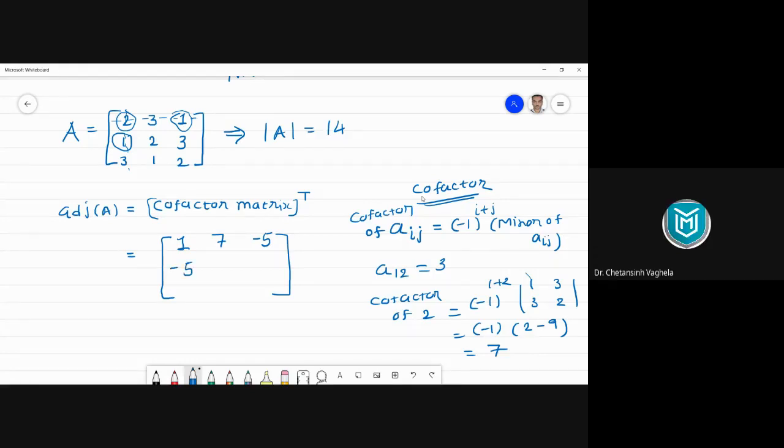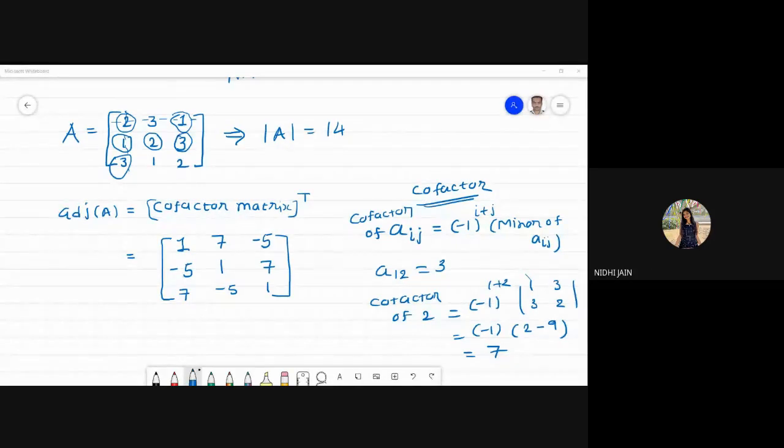Now for this diagonal entry 2, 0. 0, really? I have doubt in this. Sir, what about others? 1. Sorry. 1. Yeah, one. Yeah, that looks correct. Yeah, what about the next one? 7. 7. Then for the remaining 3, for this one, 7, minus 5, 1. Okay, तीनों बता दिए, 7, minus 5 and 1, right? So this matrix is your,